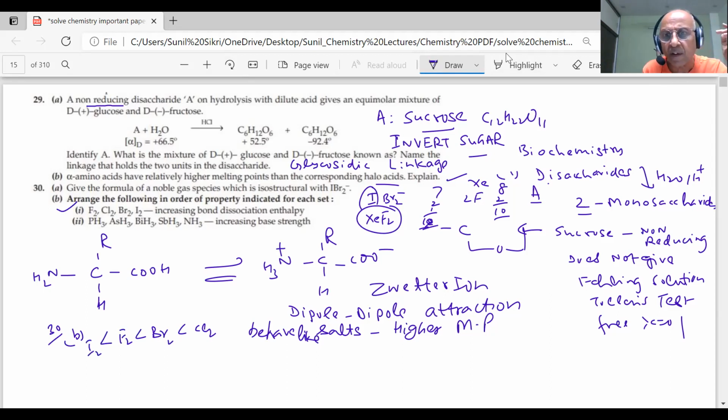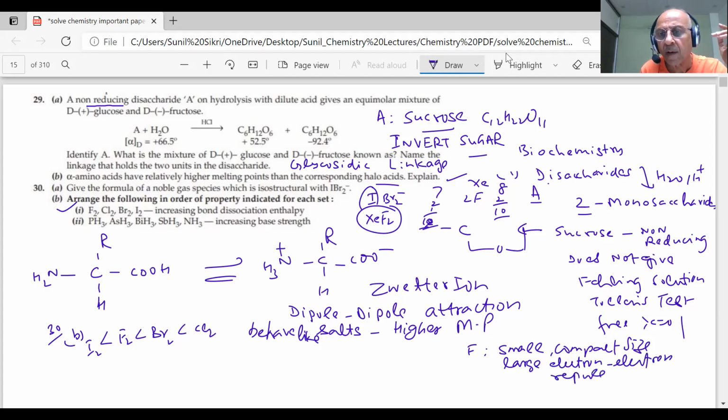Why? Because of the small, compact size, there is a very large electron repulsion between the non-bonding electrons of fluorine. Important point. Note it down. Very important.